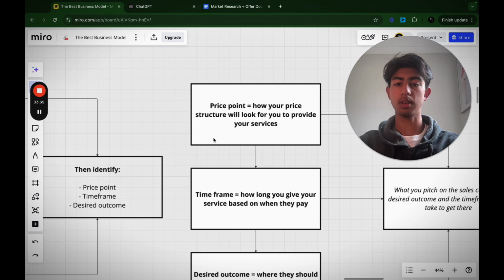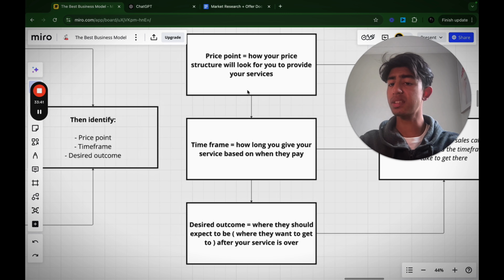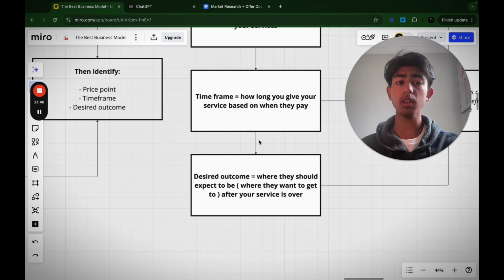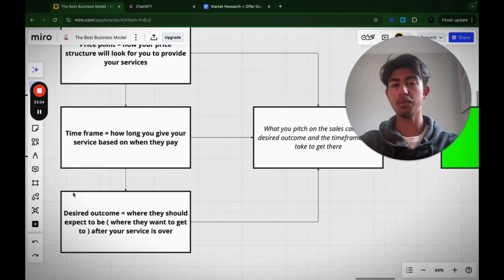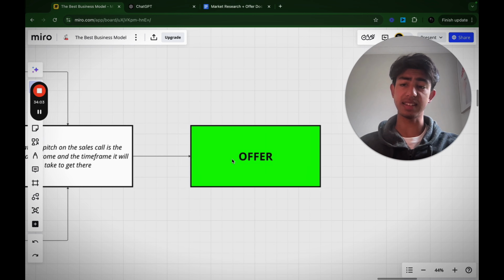I'll give a bit more detail on what this is. Price point is how your price structure will look for you to provide your services. Next is the time frame: how long you give your service based on when they pay. And the desired outcome is where they should expect to be after they've been through your program, or after your service is over. This is exactly what you pitch on the sales call: the desired outcome and the time frame it will take to get there. And this is exactly what your offer is.